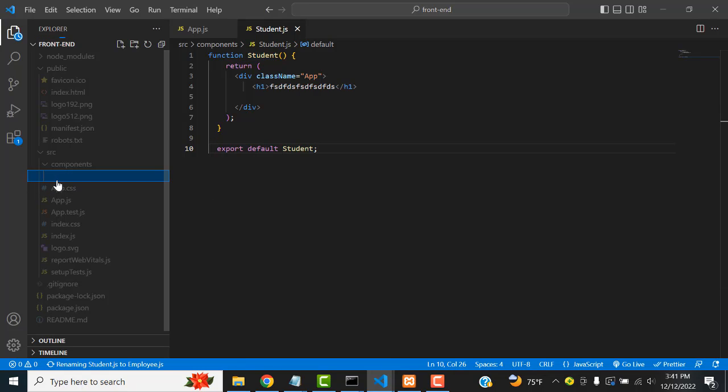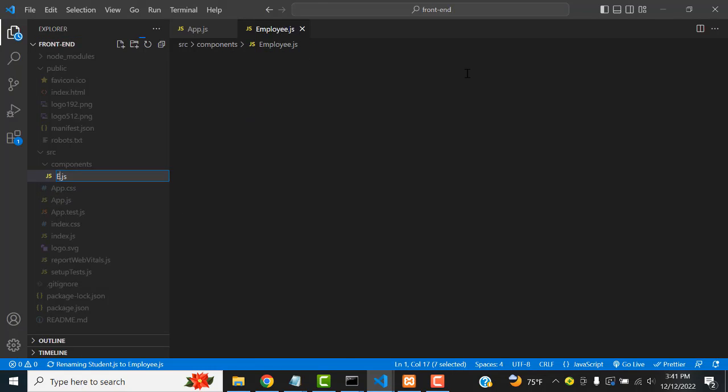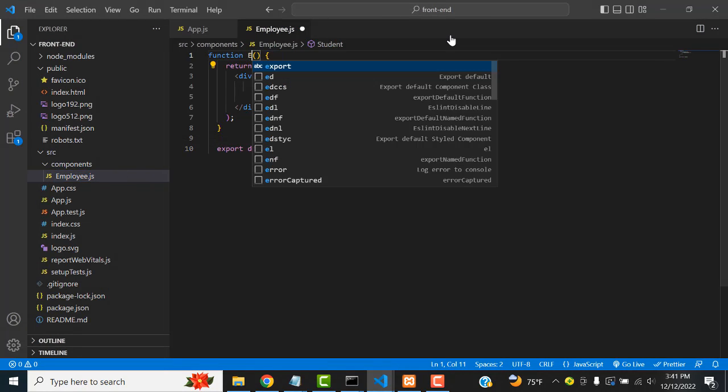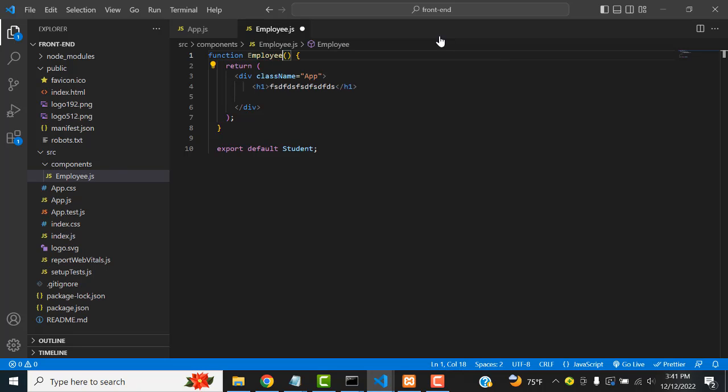By mistake, I am typing the front end as student. This is the employee. In our backend, we have typed the employee details. So here also, employee. This also we have to get the employee function. This is employee. Right, export.